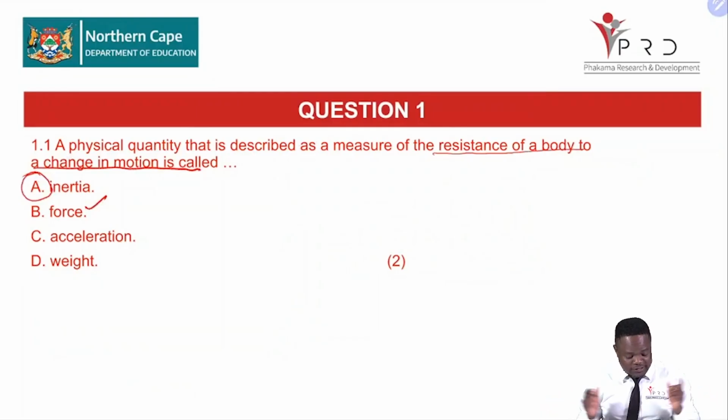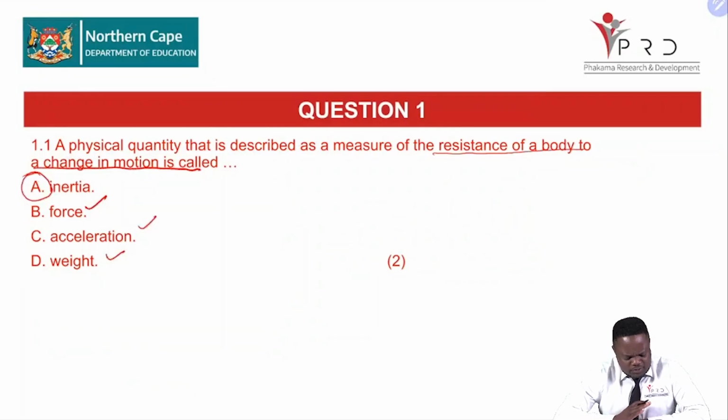So you should know the definition. It's either you don't know or you know. Acceleration: the rate of change of velocity. You should know these definitions. Weight: you are talking about the measure of what? Of the force of gravity that is acting on a body.